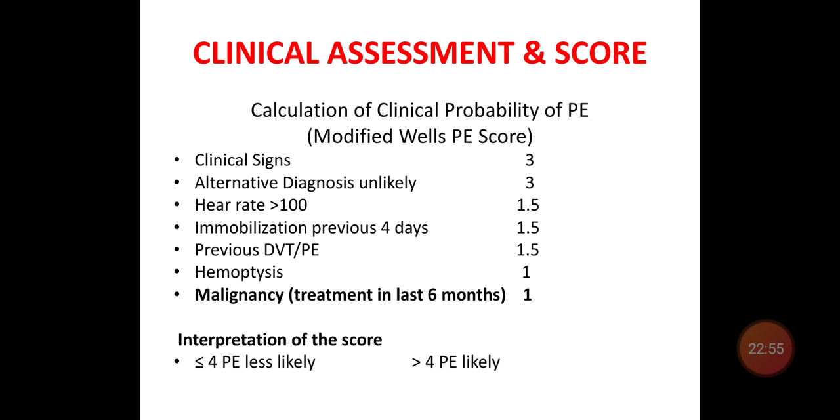Interpretation of the score: if the score is less than 4, pulmonary embolism is less likely. If the score is more than 4, pulmonary embolism is likely present.